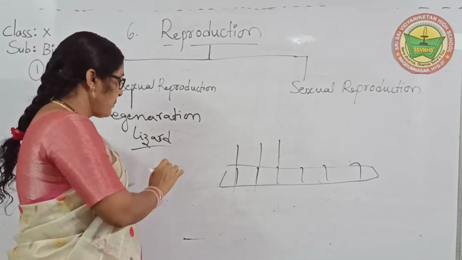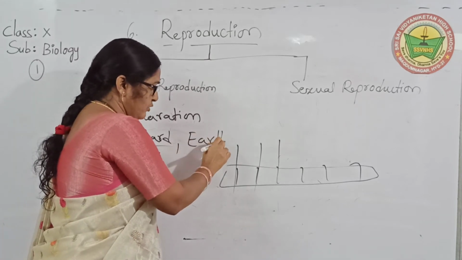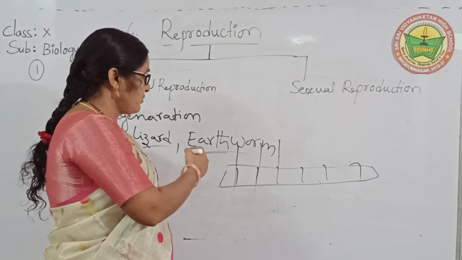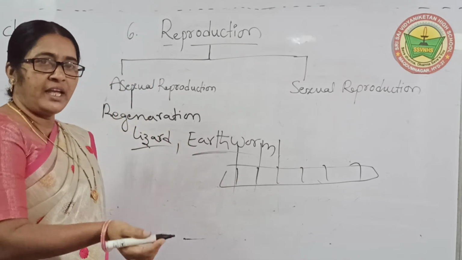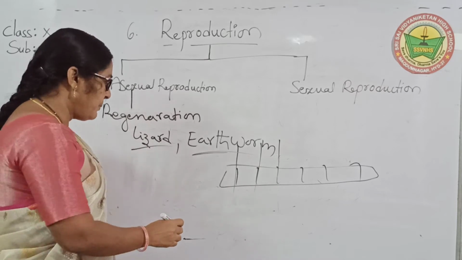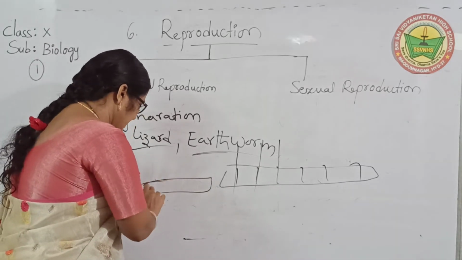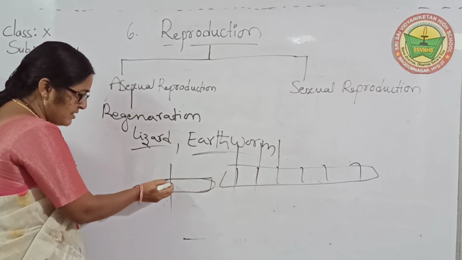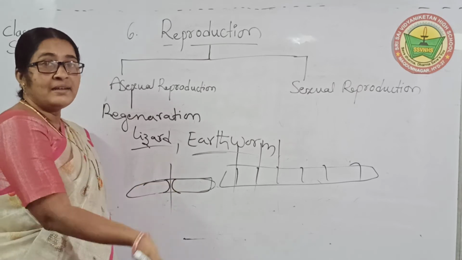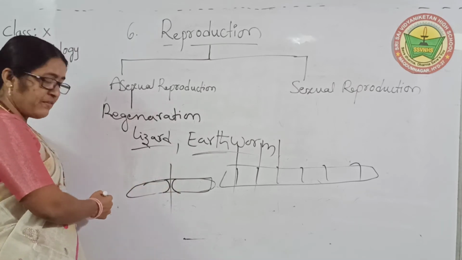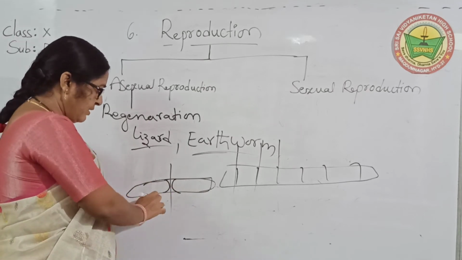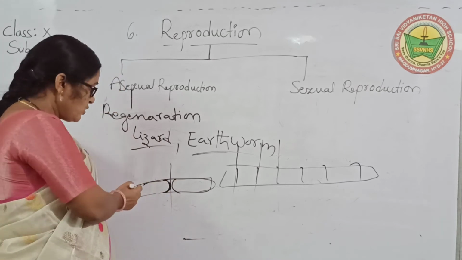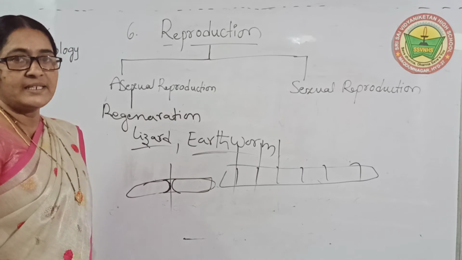And one more example, the earthworm. You know the earthworm. Where do earthworms live? In moist soil. If you take one earthworm and its body is divided into 2 pieces, suppose the earthworm is like this and is cut into 2 pieces, afterwards this last part and this first part develop again. So afterwards they have 2 organisms, each having individual life. Here this part is regenerated and completed again. This is one example of regeneration, children.